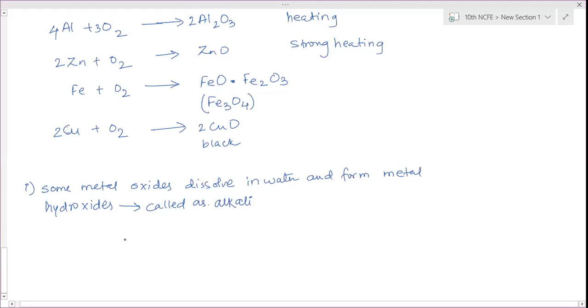Most of the metal oxides are basic in nature, and these bases, when dissolved in water, convert into hydroxides. So such metal oxides, those substances, are called alkali. All metal oxides are basic in nature.